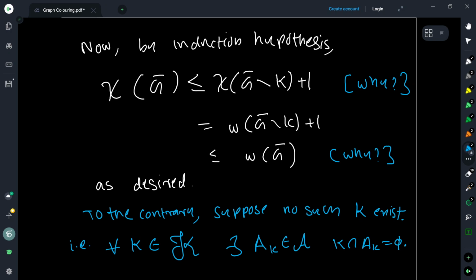To make the maximum independent sets disjoint, we are going to do the following. You look at each vertex, and suppose a vertex belongs to, let us say, T maximum independent sets. We have this collection script A of all maximum independent sets, and look at any vertex of the graph and see how many maximum independent sets it belongs to. It may not belong to any, so it is 0.